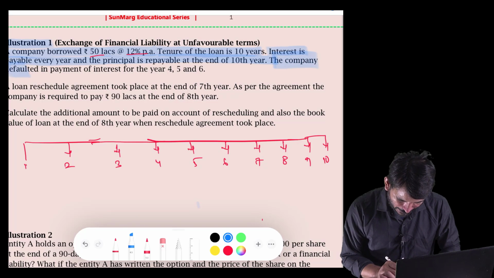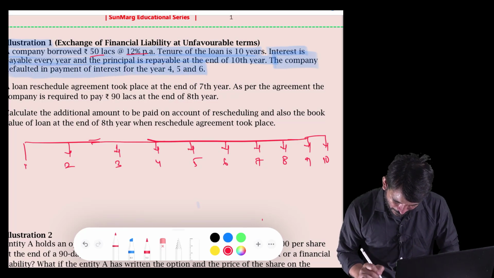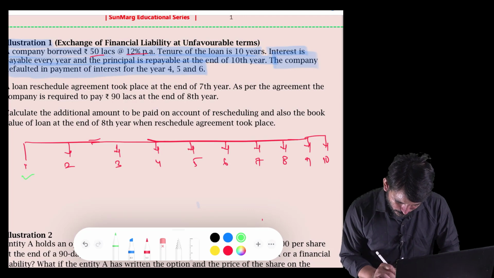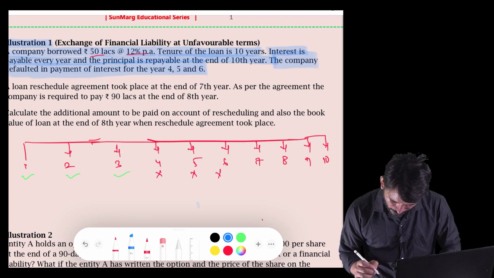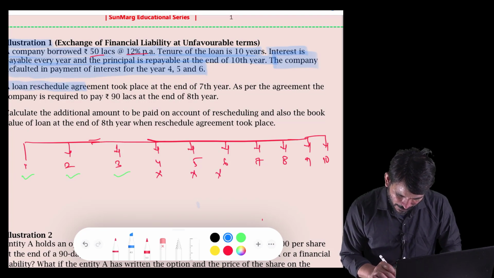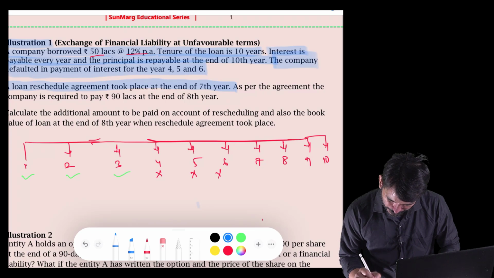The company defaulted in the payment of interest for the years 4, 5, 6. So I made the payment for 1, 2, 3, but I defaulted for 4, 5, 6. A loan rescheduling agreement took place at the end of the 7th year. So here my loan is getting rescheduled.